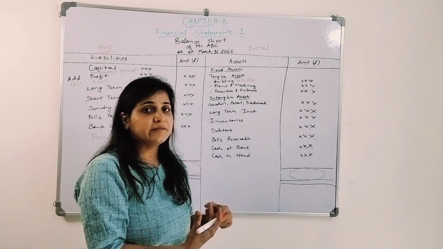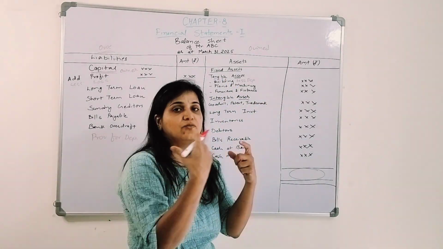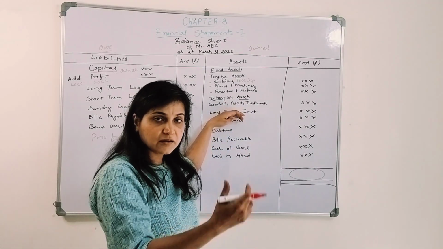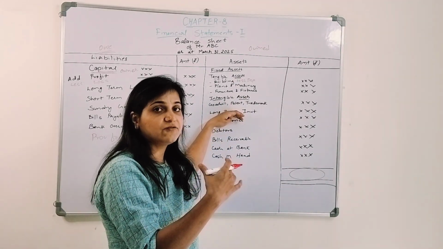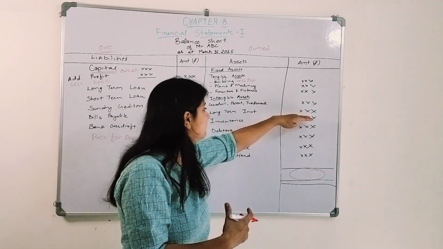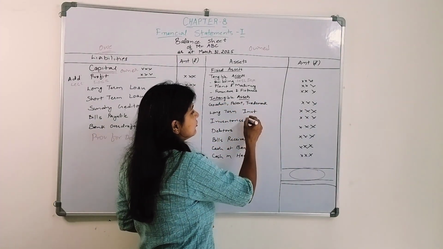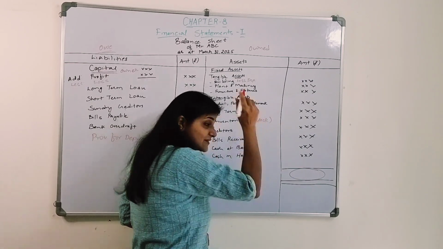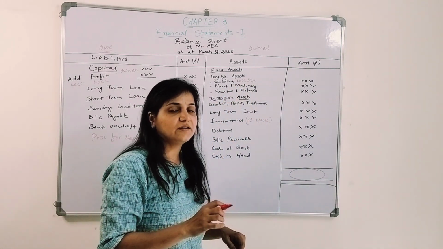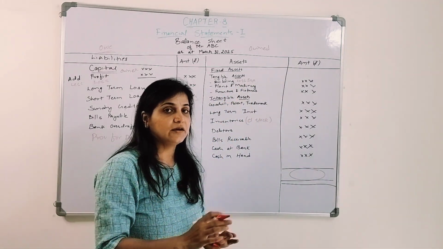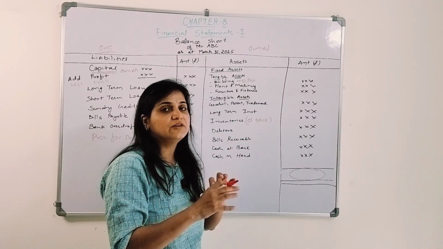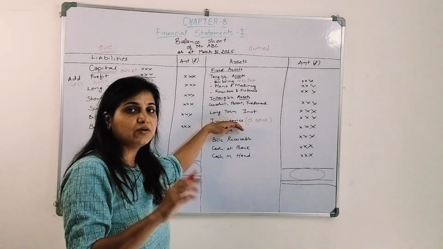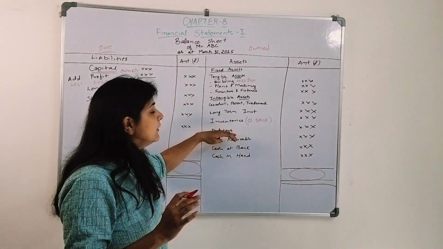Now there are long-term investments. The organization has invested in certain businesses, so that is also an asset for the organization. Then inventories, which are also known as the closing stock, the stock which is still with the organization. They have not sold it, and at the end of the year they are left with certain stock. That is the closing stock, which is also known as inventories, right?